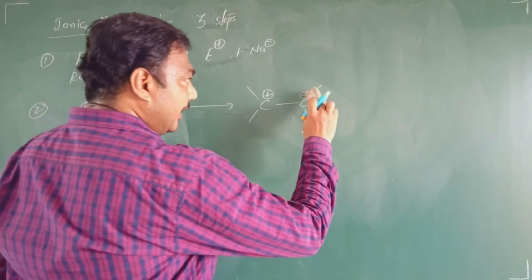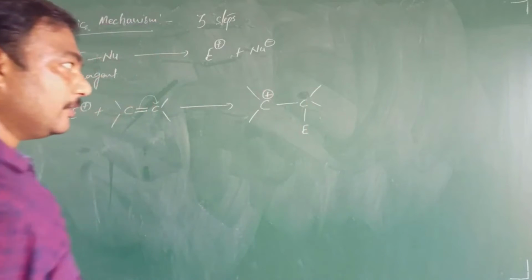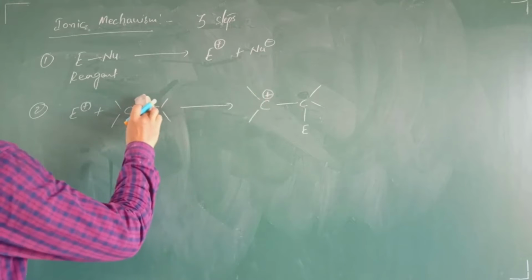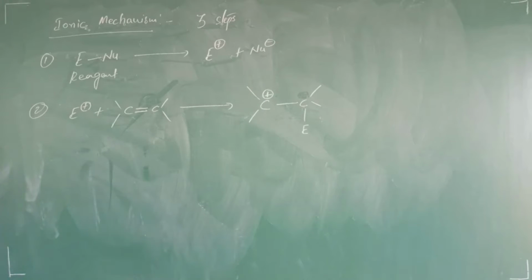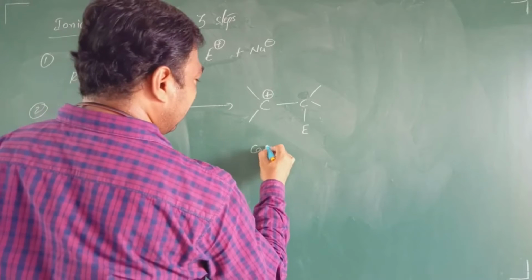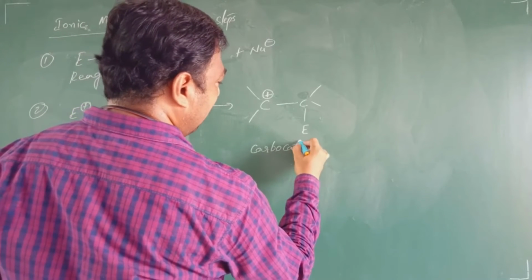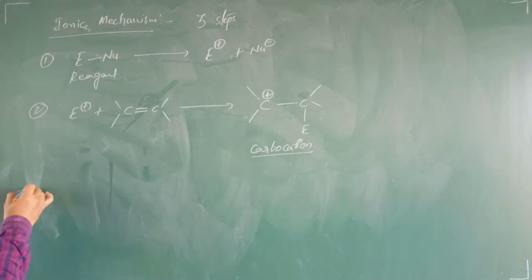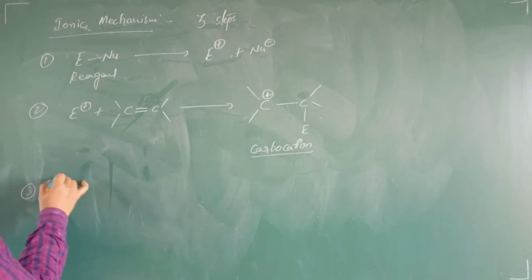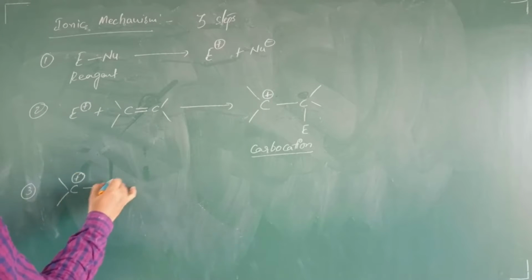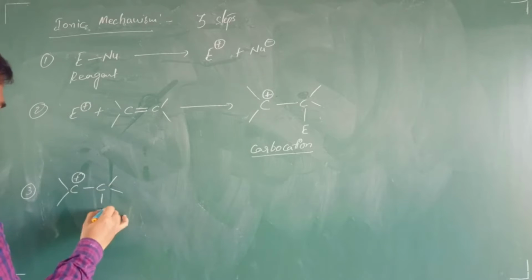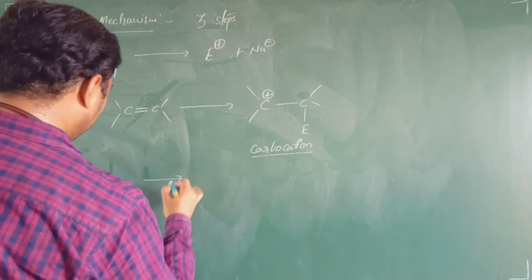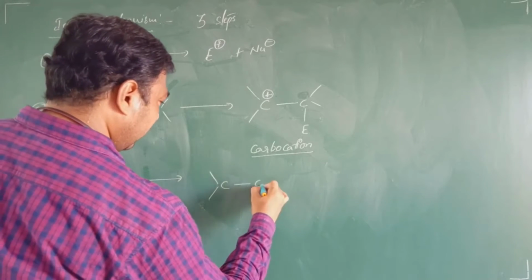That means, now can I rub this negative charge? Yes, because electrophile is already added there. Now, okay, students, carbocation is formed. Carbocation is generated or formed. Now, coming to the third one, the carbocation which is generated in presence of nucleophile, you will get the final product.